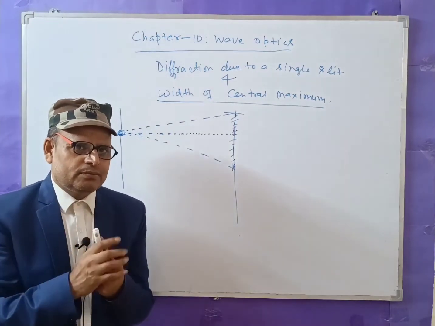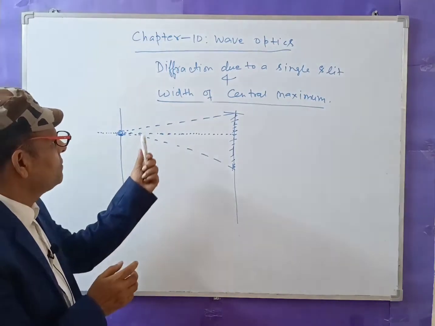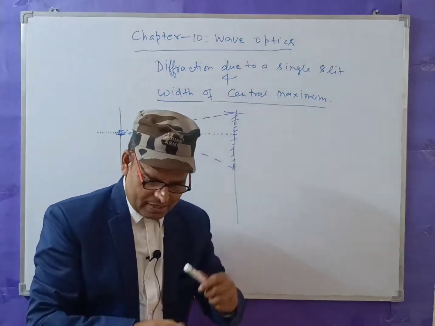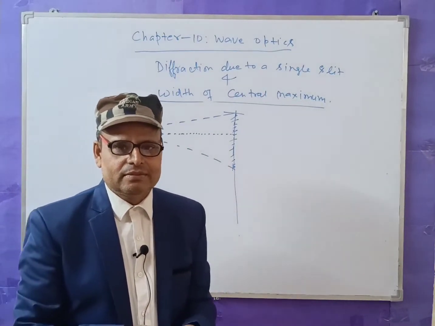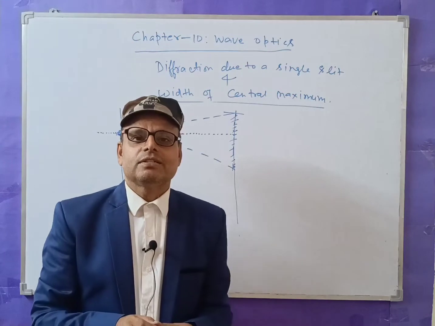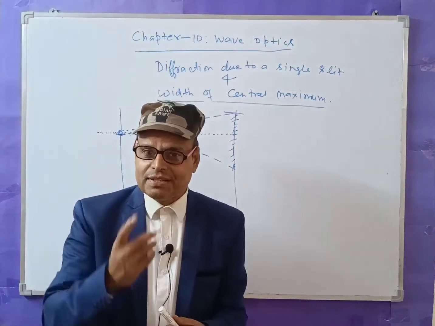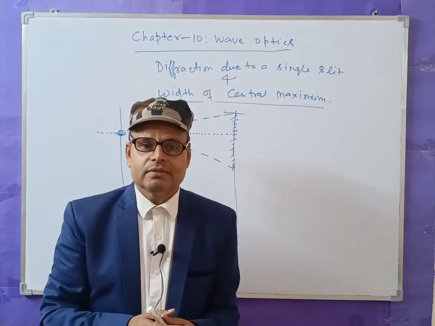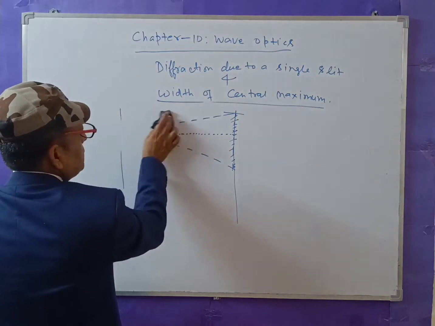Okay, now we have to understand diffraction due to a single slit. The interference pattern we studied earlier was due to two slits, but today the diffraction pattern will be observed by a single slit.